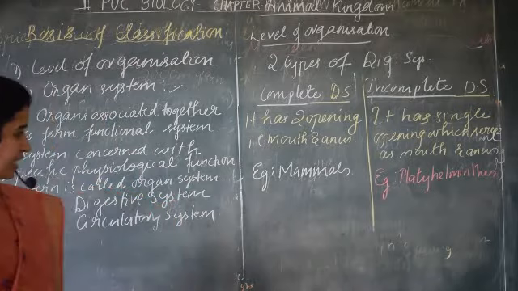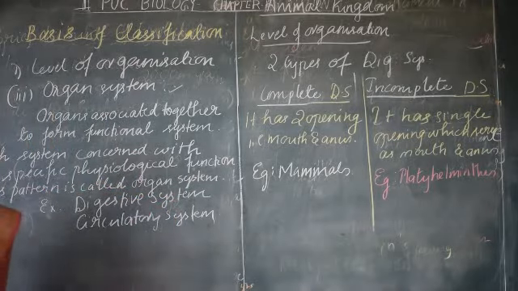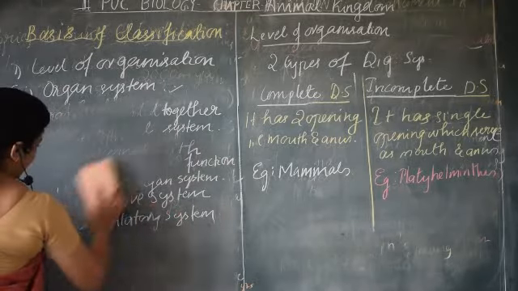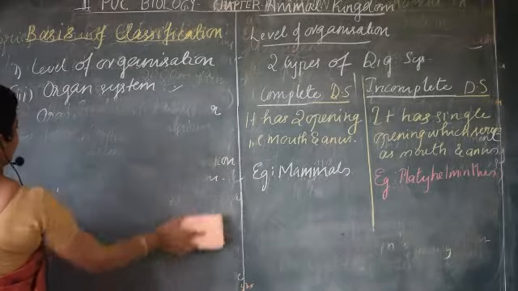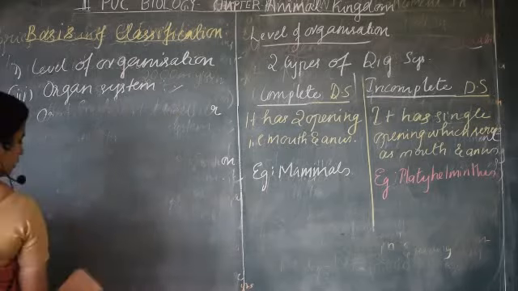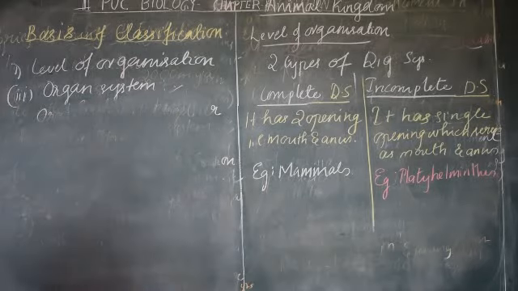Next, about the circulatory system. Again, the circulatory system is also of two types. So what are the two types of circulatory system? Can you name them? That is the open and closed circulatory system.